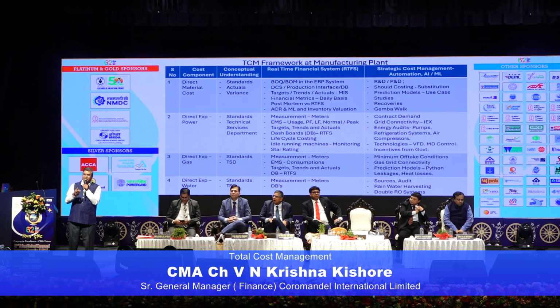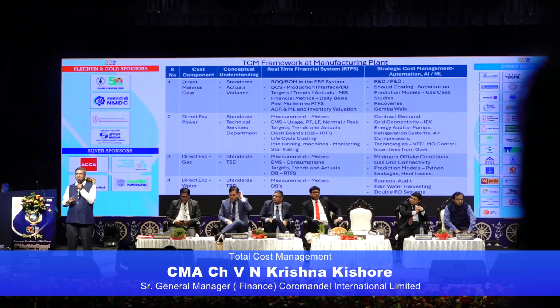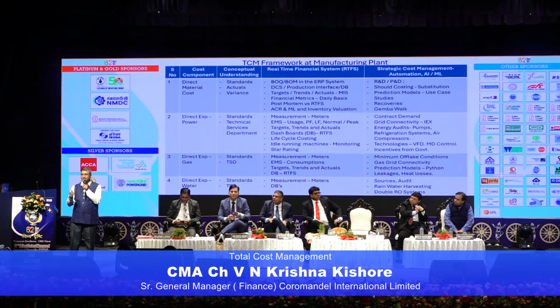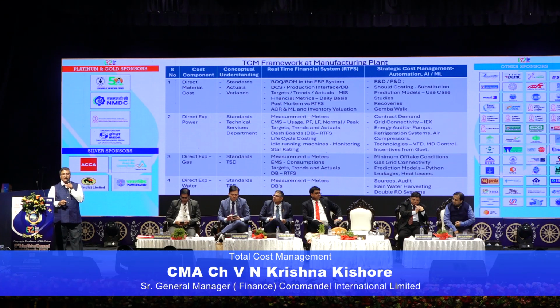The moment I say that a component lost 1 crore, the person sitting on the DCS or production operations gets down and says, we have to correct it. Because you are adding the value for that, immediately, in real time, not at the end of the month. That's what we have done through this real-time financial modeling in our setup.